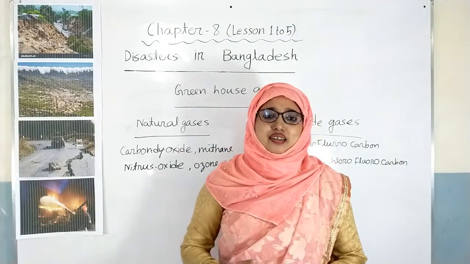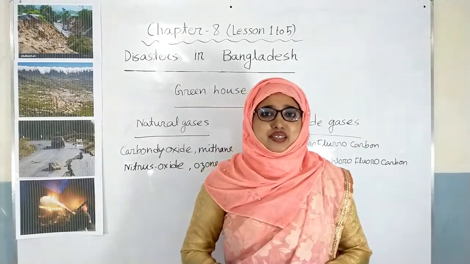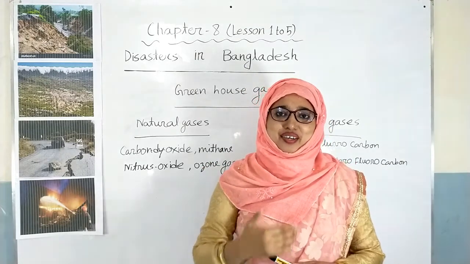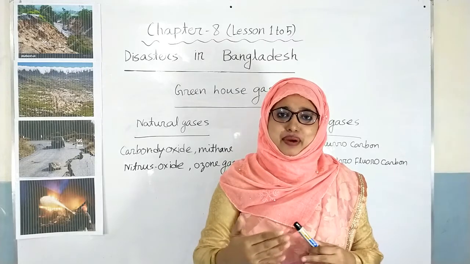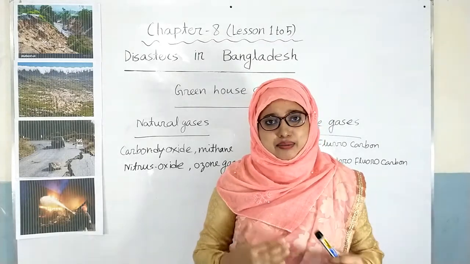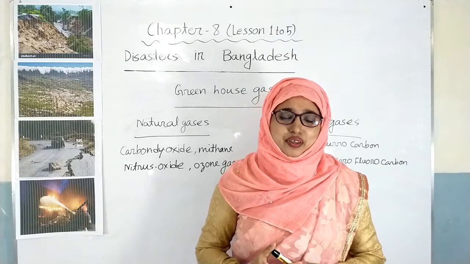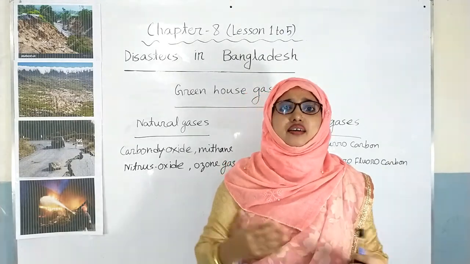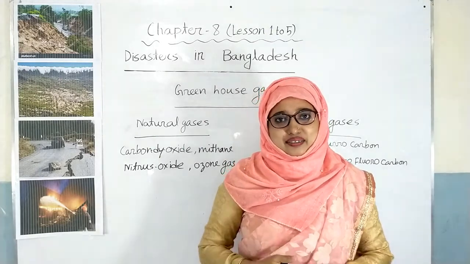Dear students, now I am going to teach you the causes of global warming. Already you have understood what the main cause of global warming is. Yes, the emitting of greenhouse gases. You know that oxygen and nitrogen are the main gases in the air.